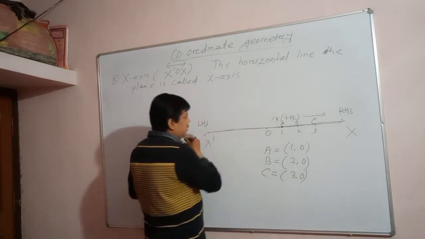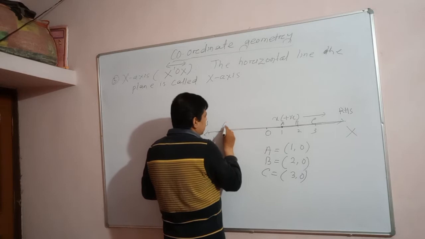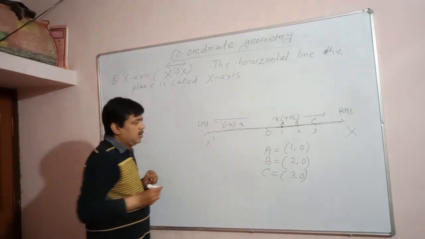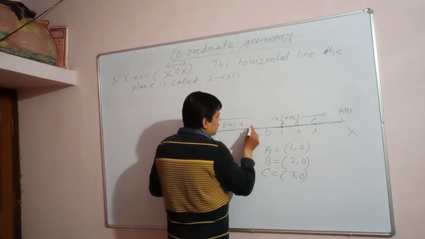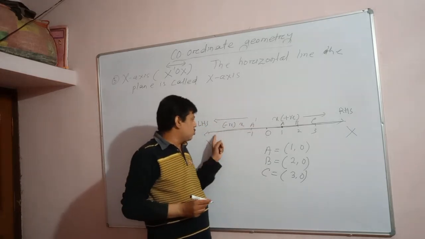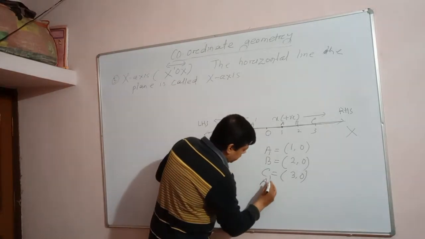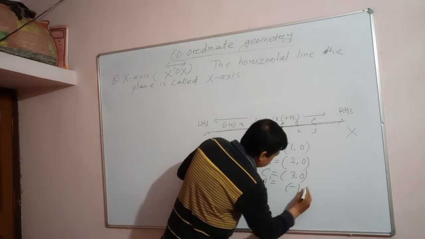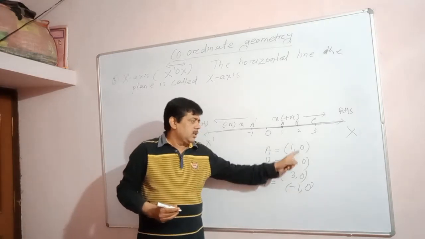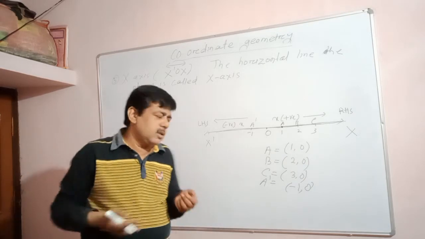Similarly, if you move to the left side of the number line from 0, the value of x will be negative, for example x equal to -1. Suppose this is A dash. The point A dash also lies on the x-axis, whose x coordinate is -1. So what is the y coordinate? 0. Clear? Any point on the x-axis always has y coordinate 0. If the second component, the y coordinate, is 0, we can clearly understand the point lies on the x-axis.